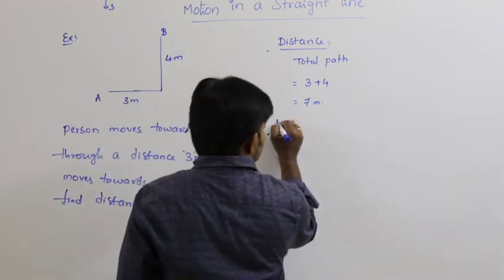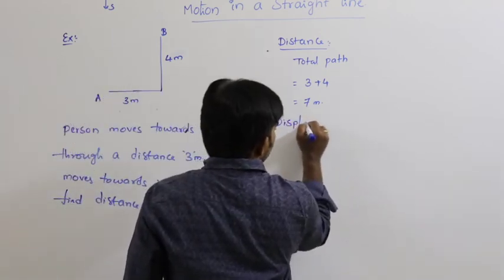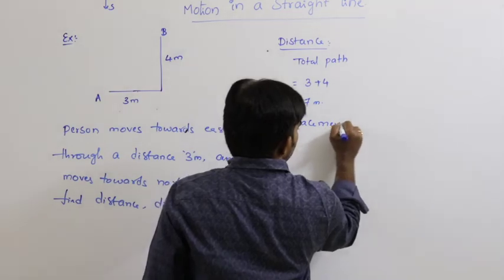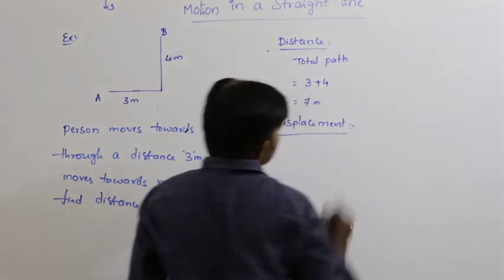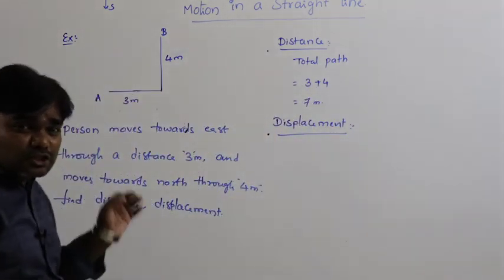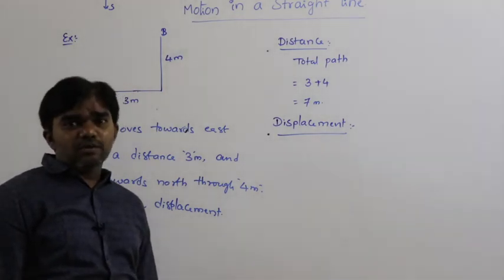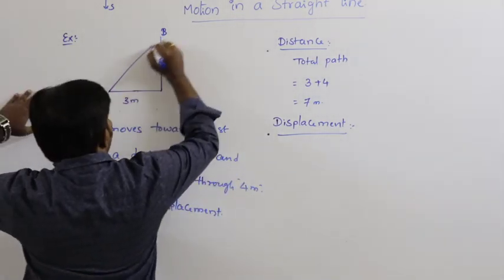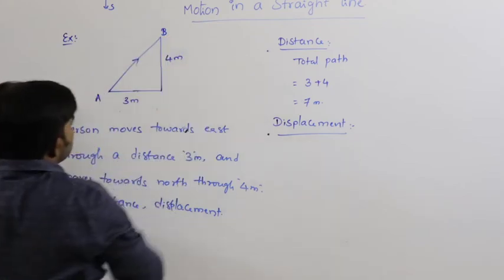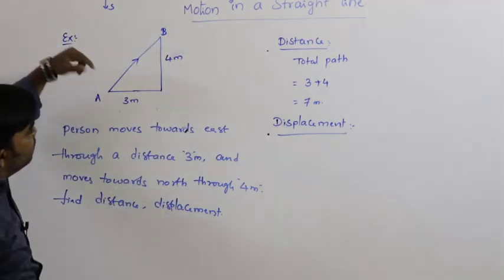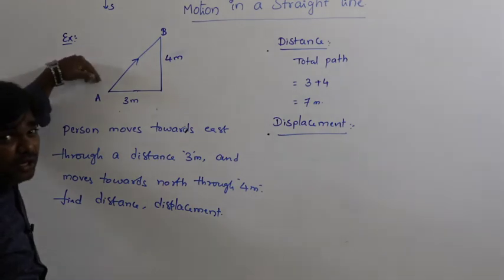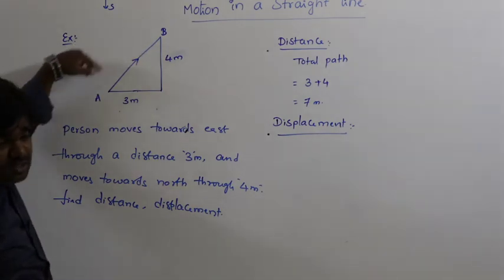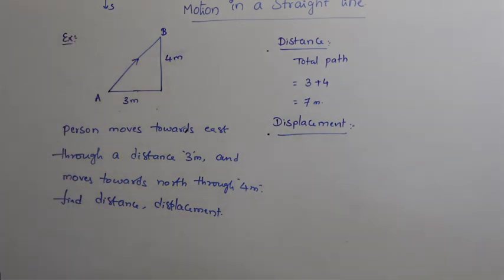And how can you calculate displacement? Displacement is the shortest path between initial point and final point. So this is A and this is B. This is the shortest path between A and B. The direction is A to B. So that is displacement.